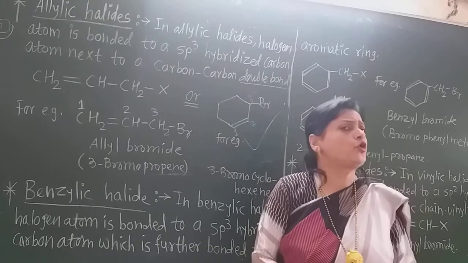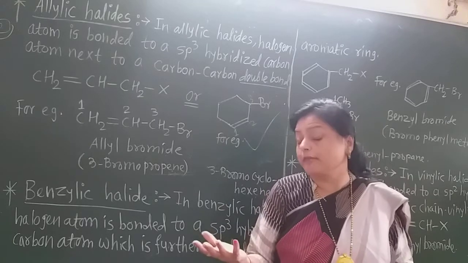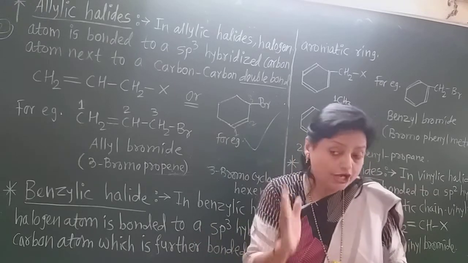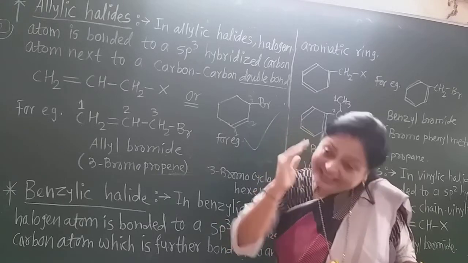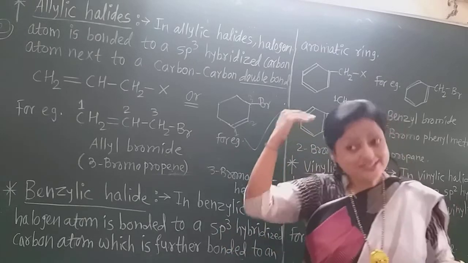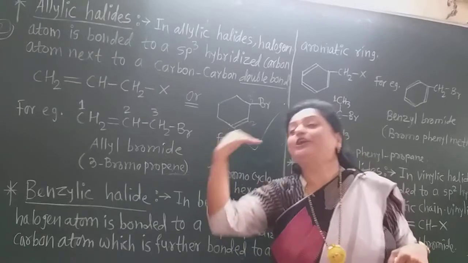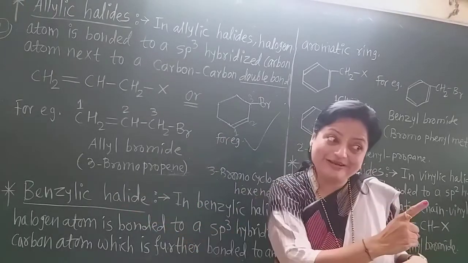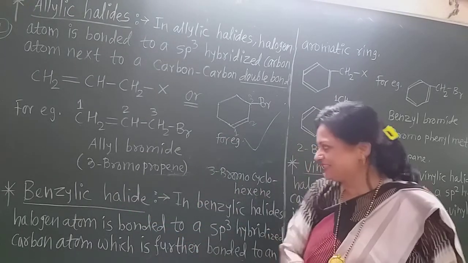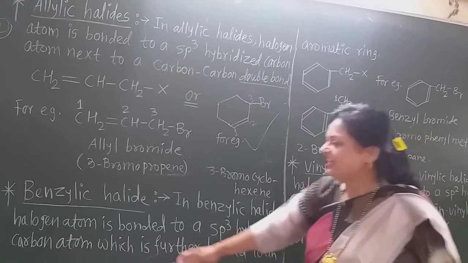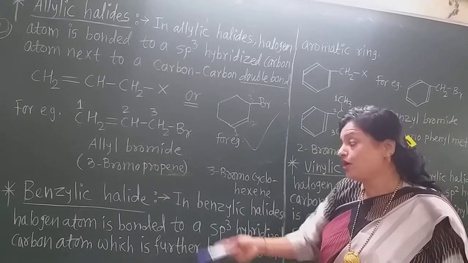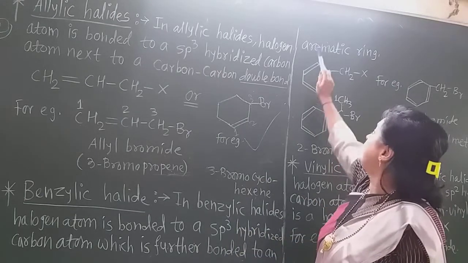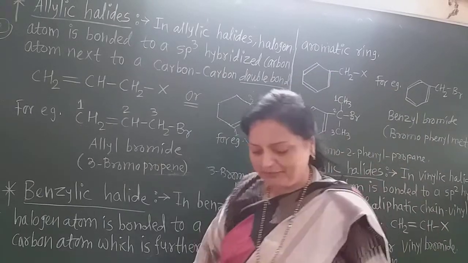There is no chance for an sp3 hybrid carbon. But the halogen is not directly attached to the ring carbon. It is attached to a carbon which is outside the ring, and that carbon is the sp3 hybridized carbon. See here, in benzylic halide, the halogen atom is bonded to an sp3 hybridized carbon atom, which is further bonded to the aromatic ring. What does this mean?